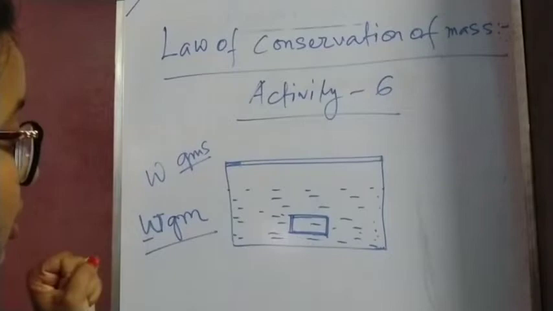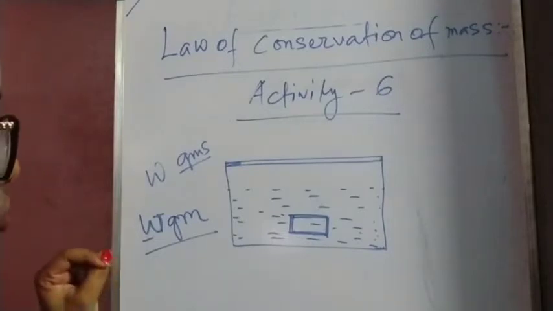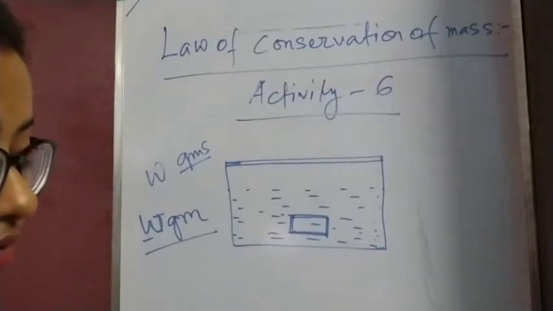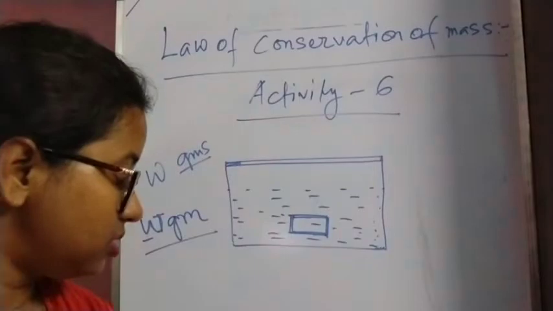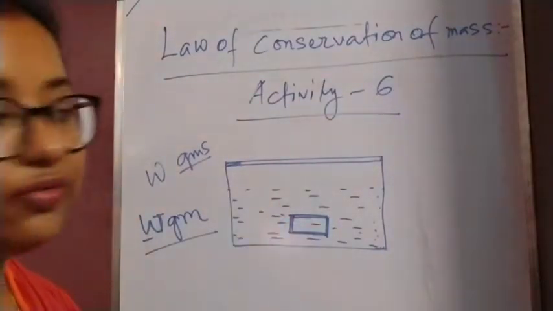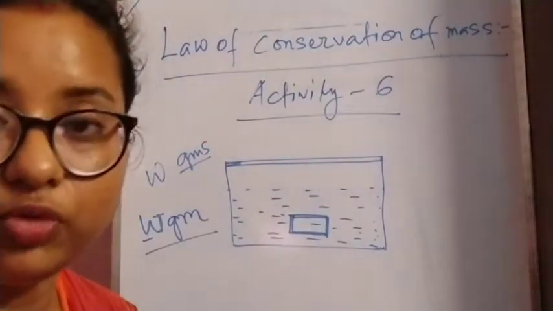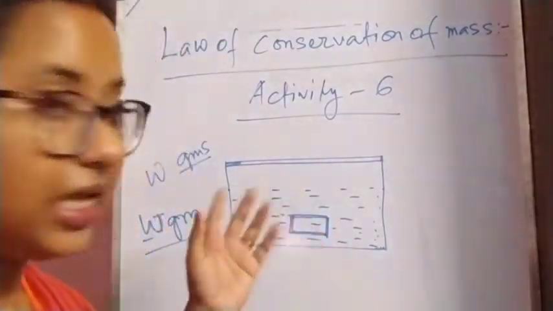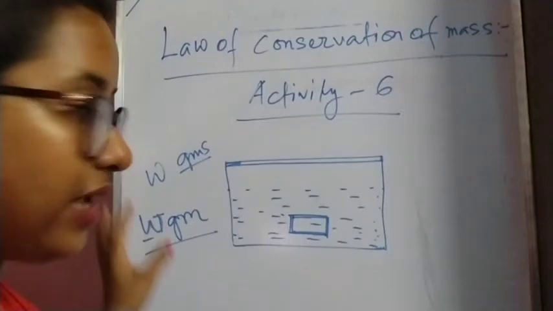Here one thing you must notice, in this reaction we are not measuring the weight of the reactant or the product only, but the containers, or wherever we are performing the reaction, the weight of those substances is also included. So that is same in both cases, for reactant and the product.